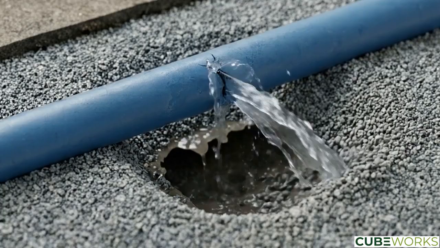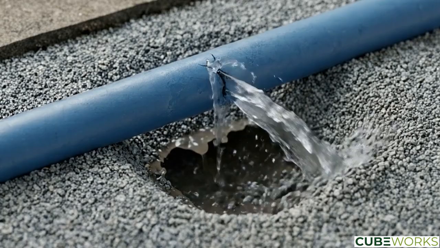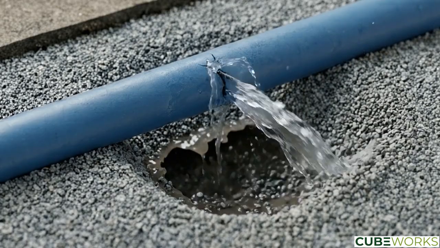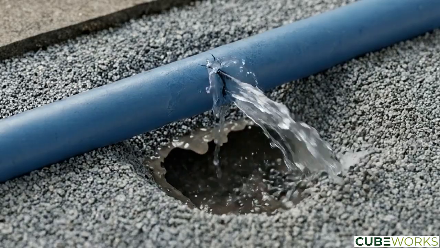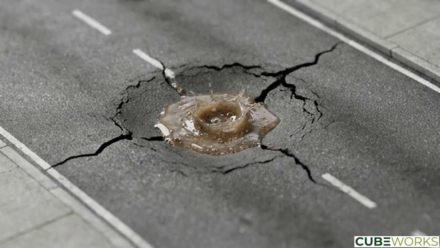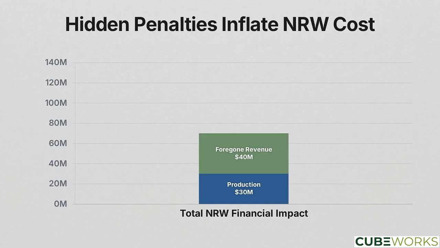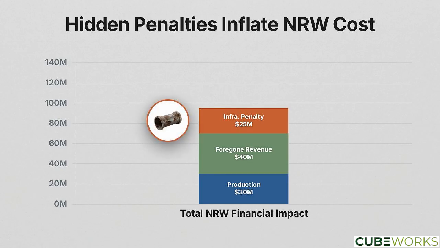The third component is accelerated infrastructure deterioration. Physical leaks saturate the surrounding soil, which destabilizes the pipe's bedding material and increases external loading. This constant moisture also accelerates external pipe wall corrosion and leads to pavement subsidence over time. Pipes in high leakage areas often have a service life 20 to 40% shorter than those in low leakage zones. This deterioration translates into an annualized capital cost penalty, often estimated at 5 to 10% of the total pipe replacement budget.